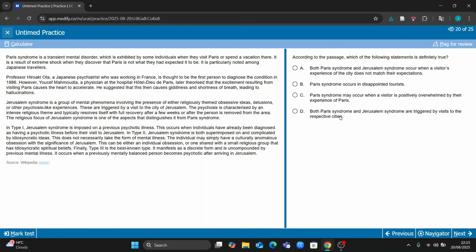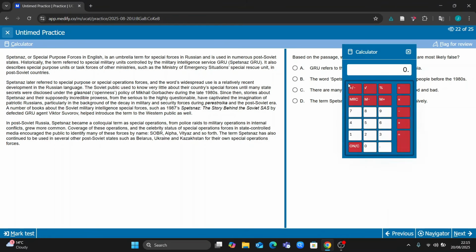It is going to be probably this one. It says here triggered by visit to Jerusalem. So when I was reading that, I read that there. And then when they visit Paris or spend a vacation there. So once again, perhaps on my first read, if I was trying to go through all of this information, it wouldn't have made as much sense. But when I take the time and I choose the appropriate questions to do, it definitely makes more sense.